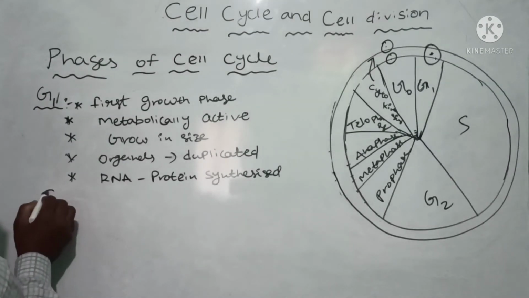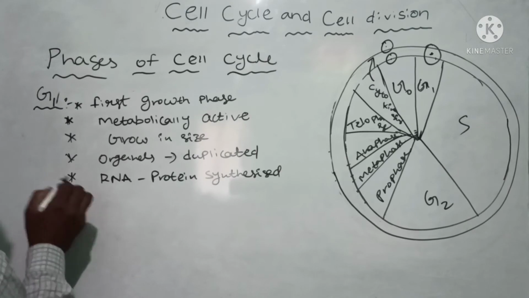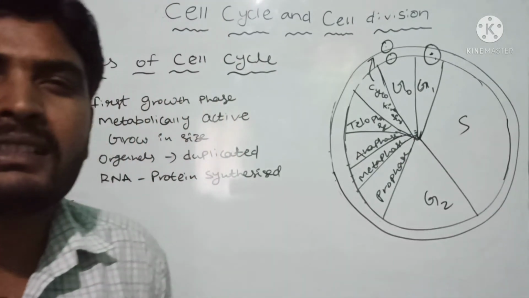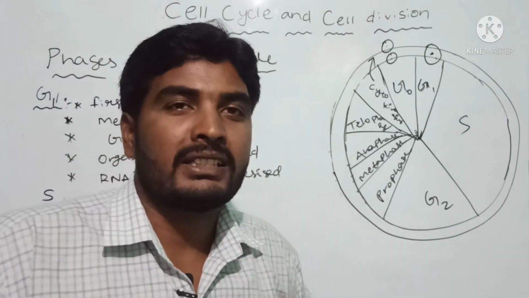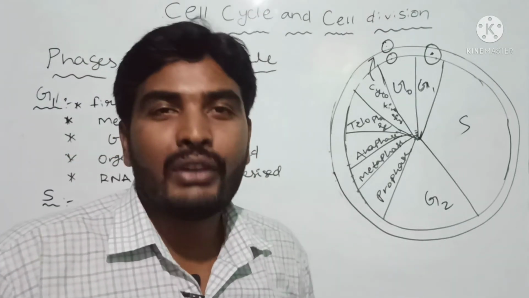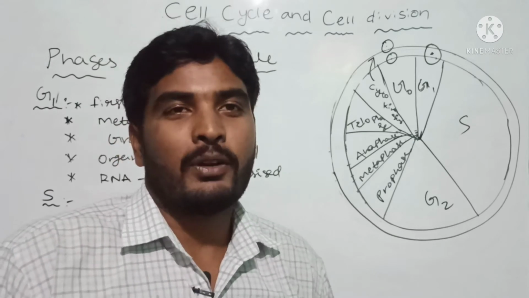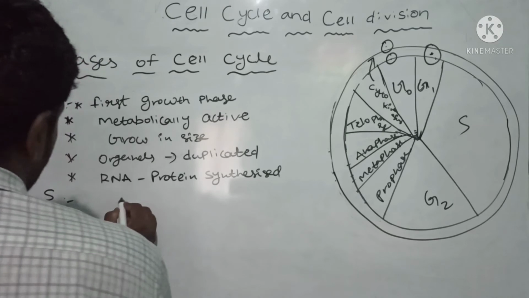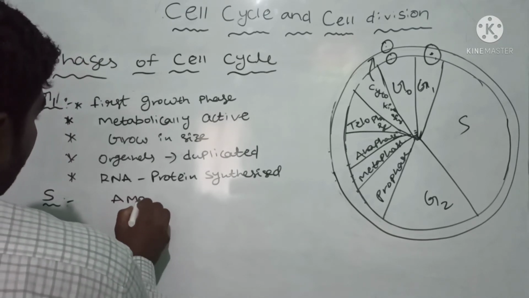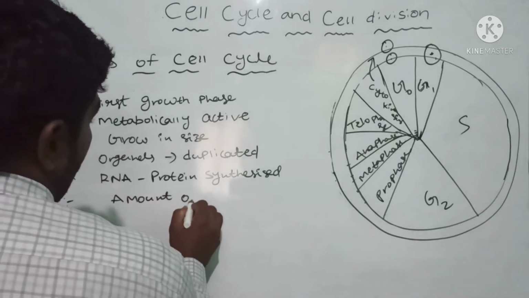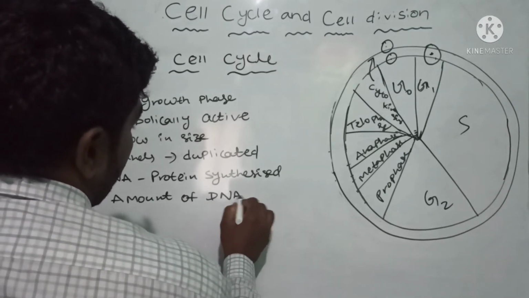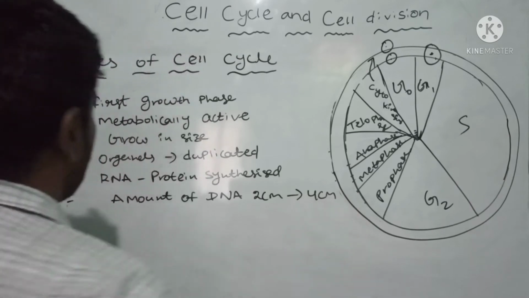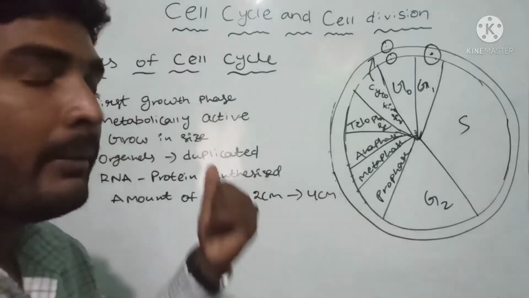Now S phase, where the DNA replication occurs. What does DNA replication mean? The amount of DNA will become double. If you see, the amount of DNA, say 2 centimeters, will become 4 centimeters. So that's what it means, the amount of DNA becomes double.